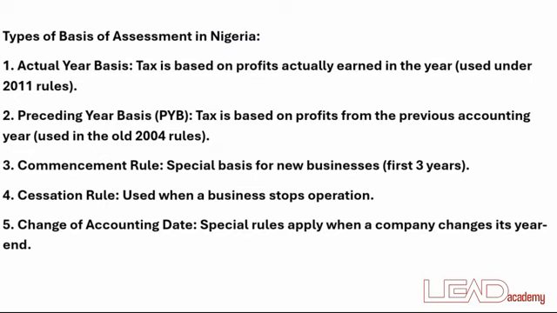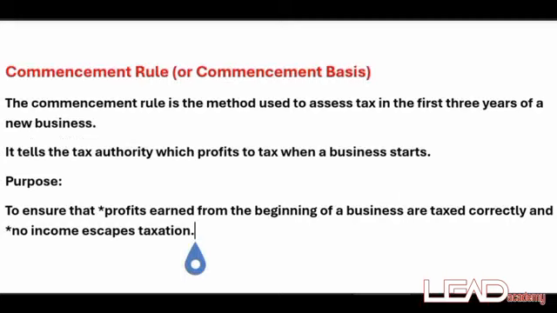Due to certain factors like commencement, change of date, and cessation, it has become difficult for tax authorities to place tax on the profits made by different businesses. In order for businesses not to escape from tax, the government decided to create a commencement rule. This commencement rule was created from the Finance Act.